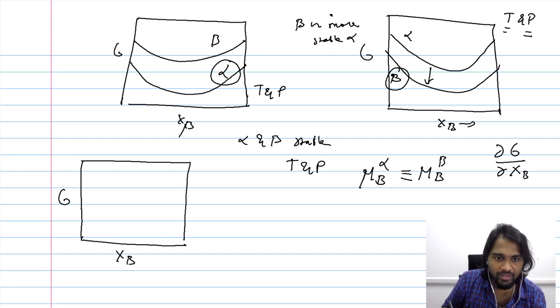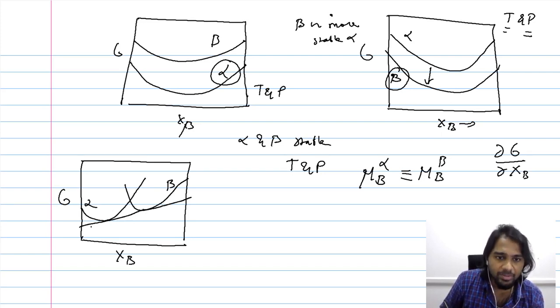So when you have two curves such as this, one representing alpha and the other representing beta, and it is possible for us to draw a line that acts as a tangent for both these curves, then we have created a slope at specific points which are equal.